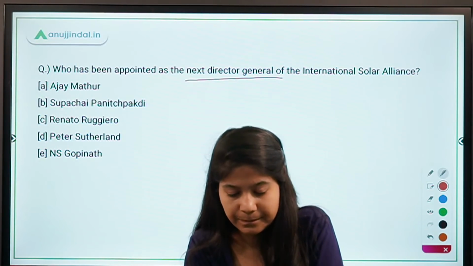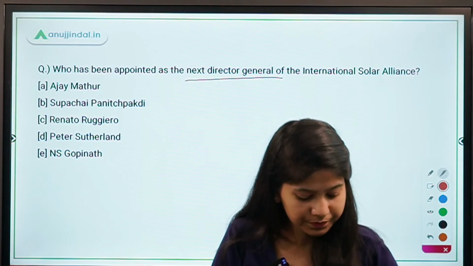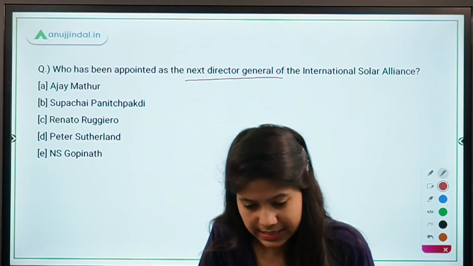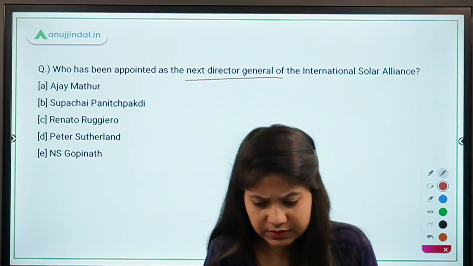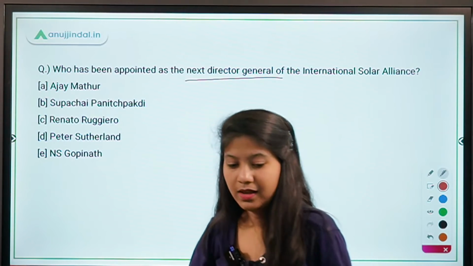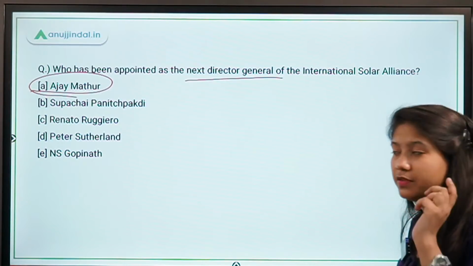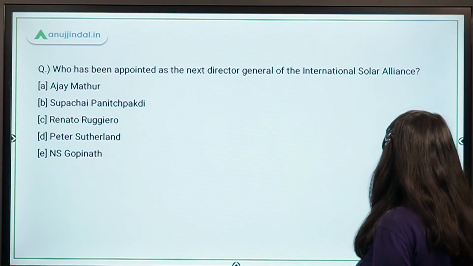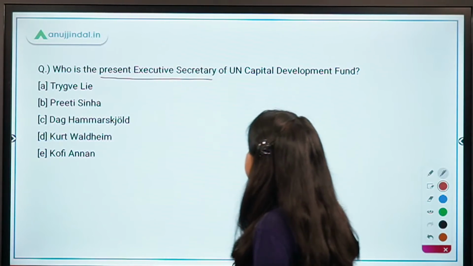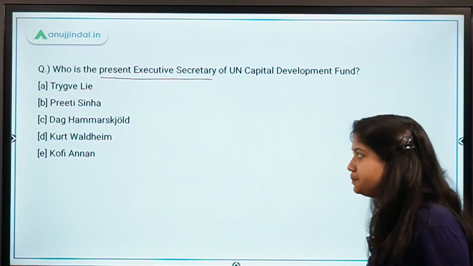Yes, absolutely right, guys. Good. Ajay Mathur, who was the former chief of TERI as well, has been appointed as the new Director General. Who is the present Executive Secretary of United Nations Capital Development Fund?